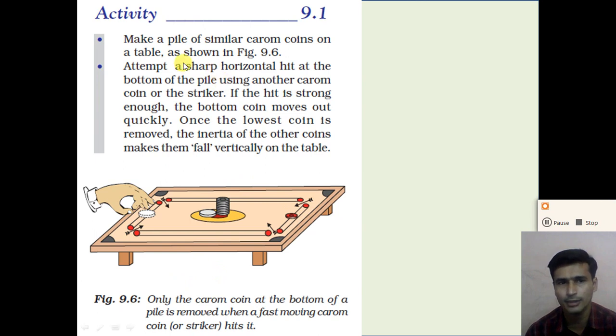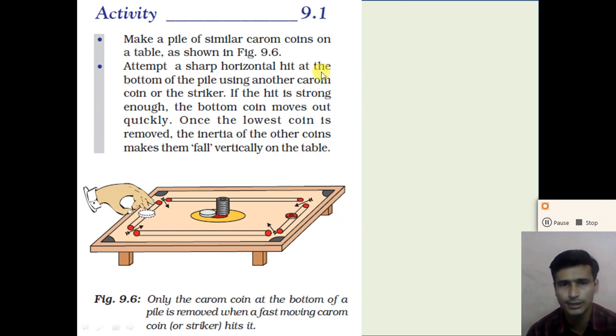Now attempt a sharp horizontal hit at the bottom of the pile using another carom coin or a striker. So with the help of the striker, attempt a sharp horizontal hit such that only the lowest coin will move away, right? The bottom coin moves out quickly, right? So if we hit a pile of coins with the striker at very high speed, the bottom coin moves out quickly.